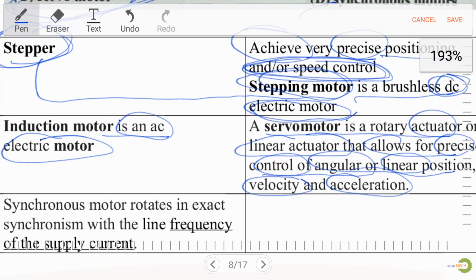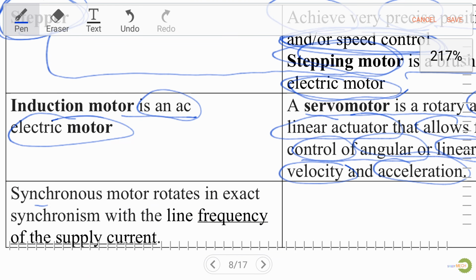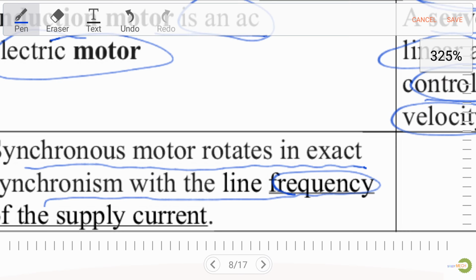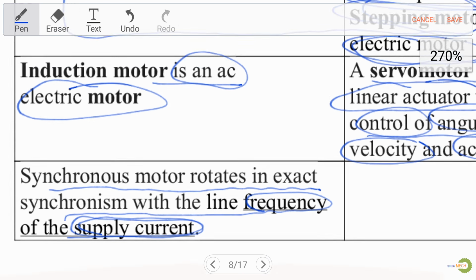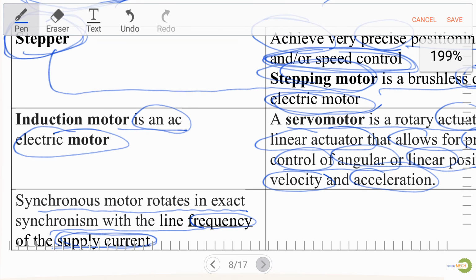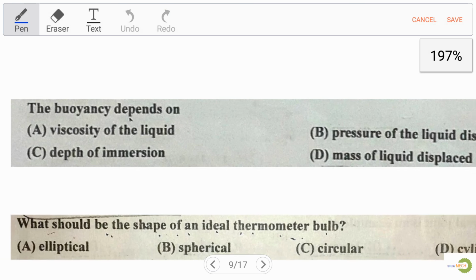Okay, now let's discuss synchronous motor. A synchronous motor rotates in exact synchronism with the line frequency of the supply current. Remember this sentence, very important from the exam point of view. Now let's move to the next question.